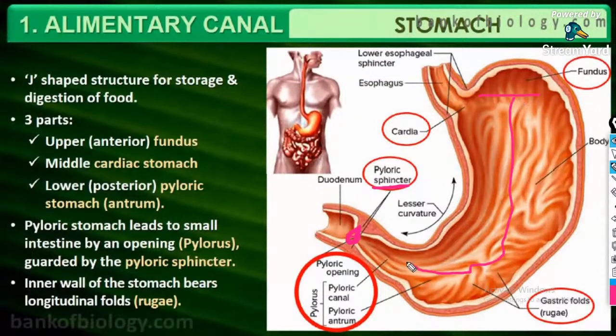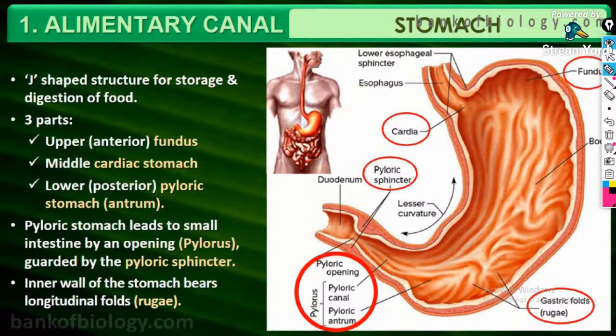Have you observed the J-shaped structure? Yes, that's why the stomach is known as a J-shaped structure. So three main parts are there: fundus, cardiac stomach, and pyloric stomach. The pyloric stomach leads to the small intestine, whose very first part is the duodenum. The opening of the stomach into the duodenum is guarded by the pyloric sphincter muscle.